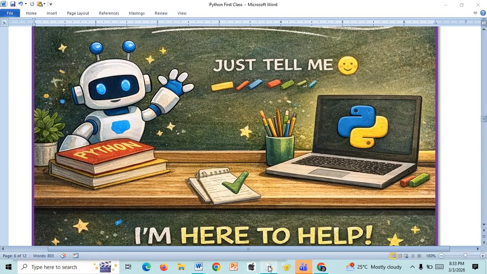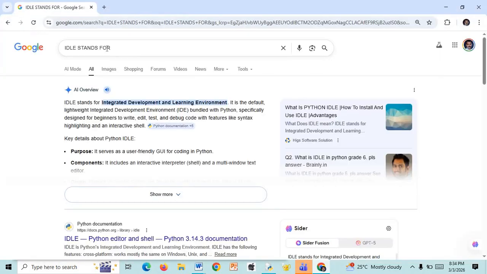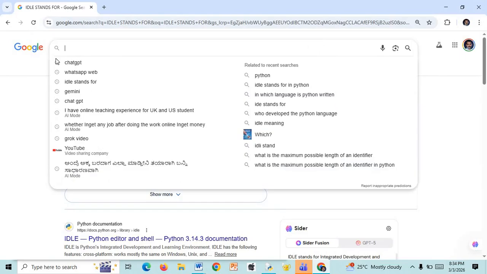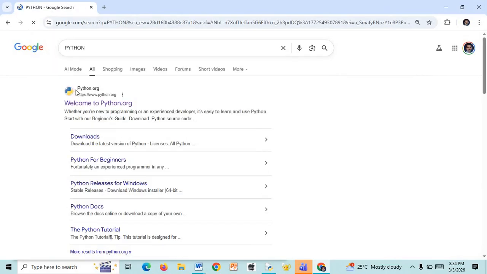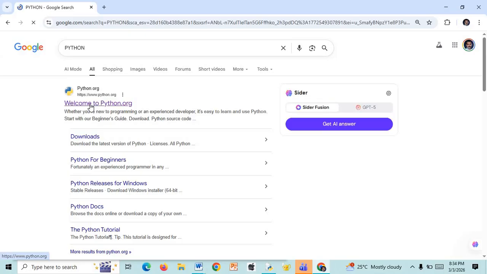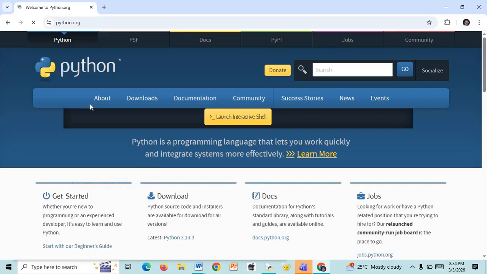Here you can see the icon. Can you see the icon over here? I have already installed the Python in my computer. If you want to install the Python in your computer, it is so simple to install Python. Just go to the Google and type there Python. In Google search text box you can type Python and you get one website named www.python.org. Here you can click on the downloads or click on welcome to python.org. That website is going to open for us.